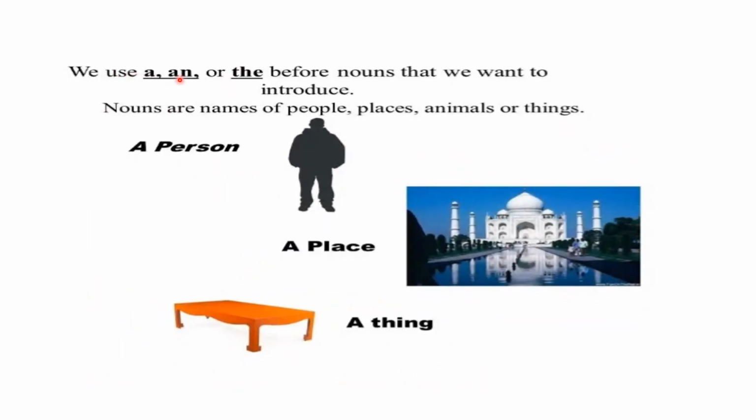We use a, an, or the before nouns that we want to introduce. Nouns are names of people, places, animals, or things. So we use the articles a, an, or the before nouns. Names of a person, a man, name of a place, or name of a thing.